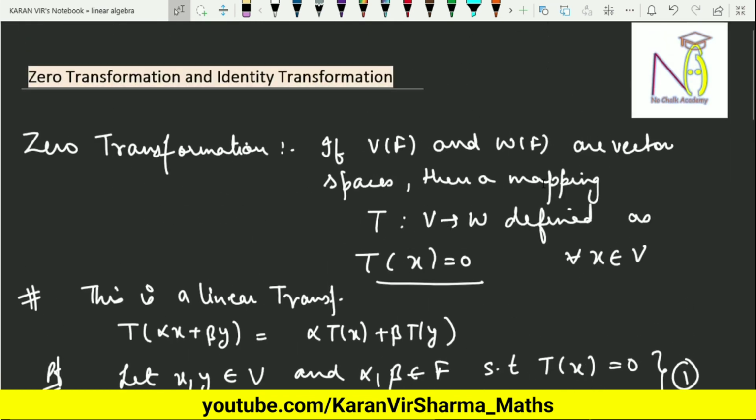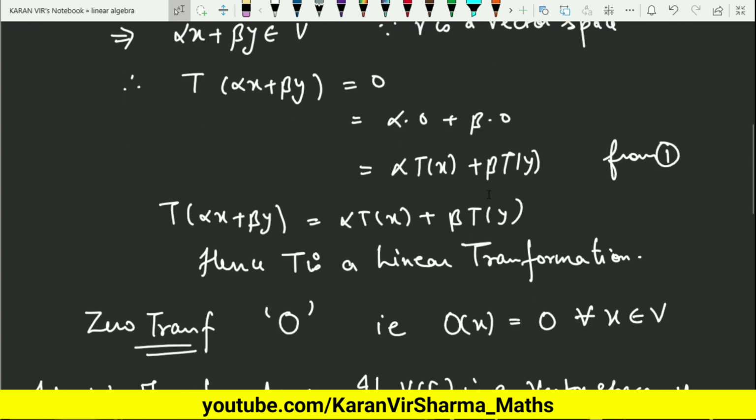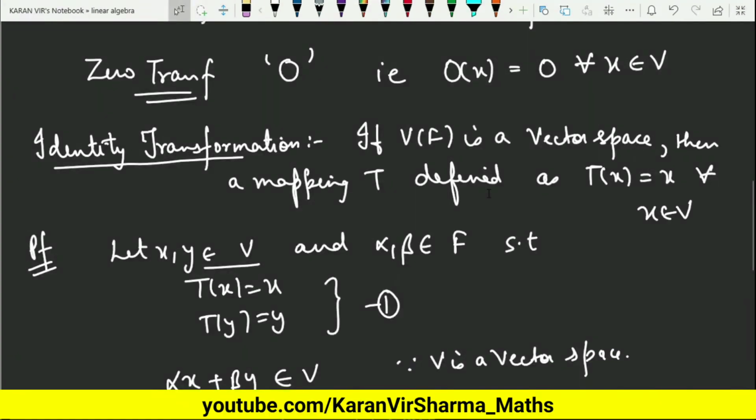This will play a very important role in our upcoming lectures. So I hope these two definitions are clear to you. So in my next video lectures, I'll be discussing some more properties of linear transformation.